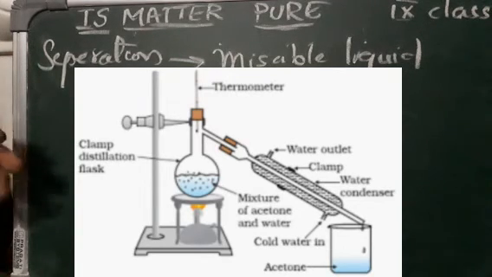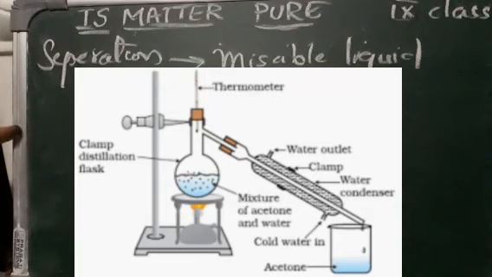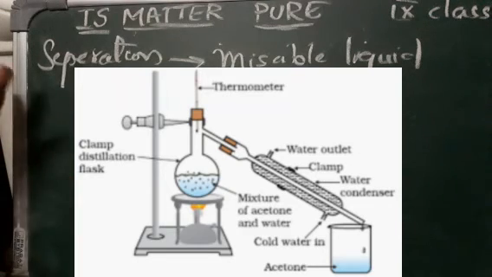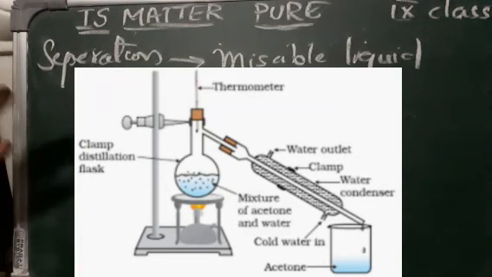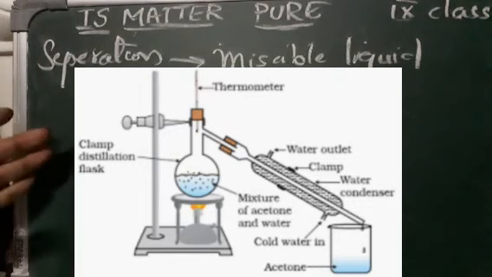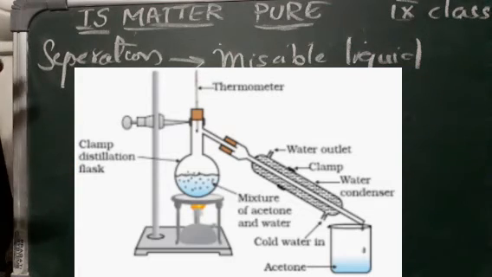So here what we are going to do, we are going to take a mixture of acetone and water. Because we know that alcohol and water dissolve into each other very easily. They combine very easily. So we are adding the acetone and water in one distillation flask. This one, the big one which we can see, is nothing but a distillation flask fitted with a thermometer. We are adding one thermometer in it and we'll fix it to a stand.